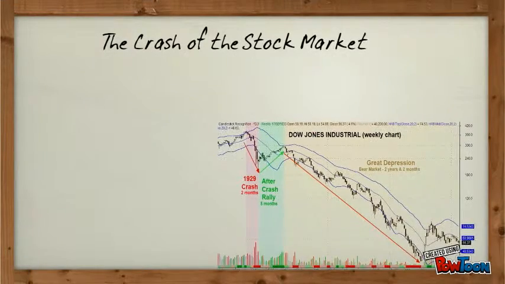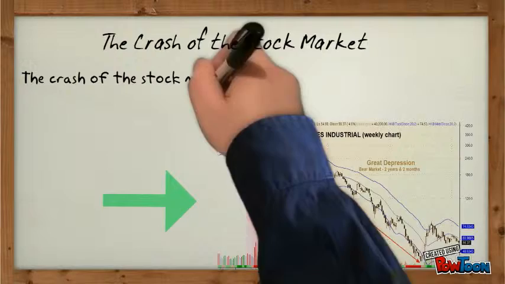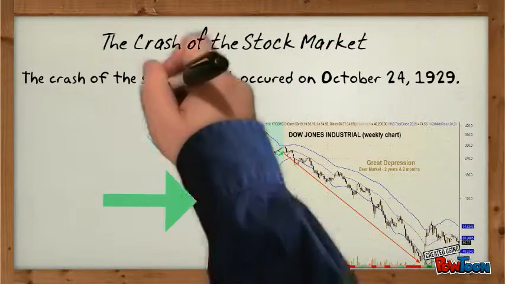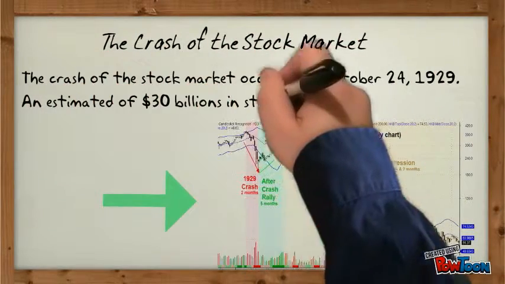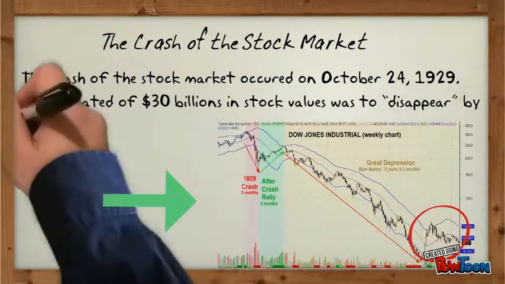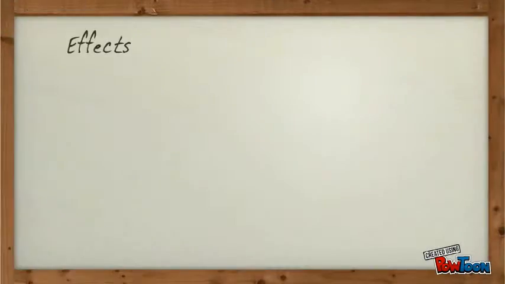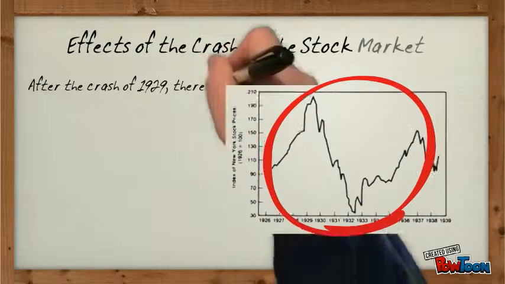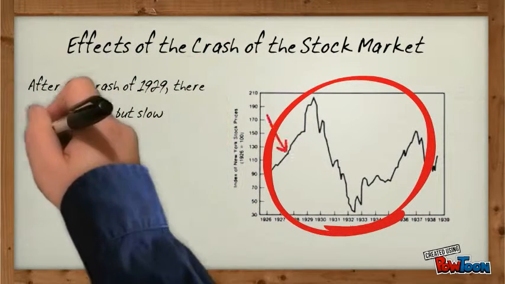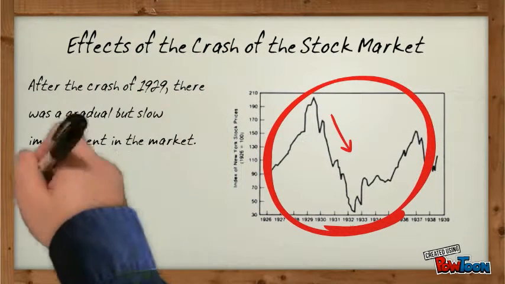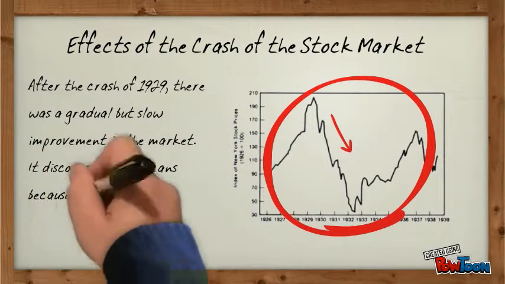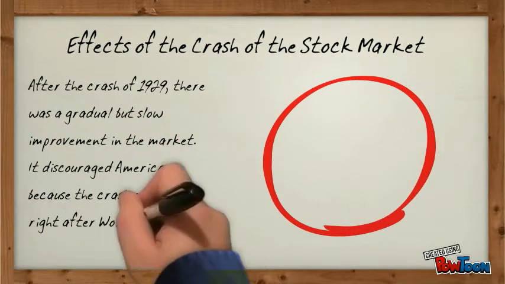The crash of the stock market. The crash of the stock market occurred on October 24, 1929. An estimated 30 billion in stock values disappeared by November. Effects of the crash of the stock market. After the crash of 1929, there was a gradual but slow improvement in the market.